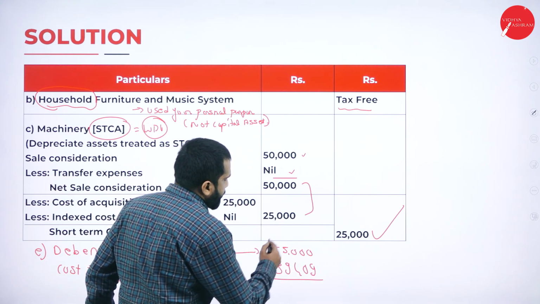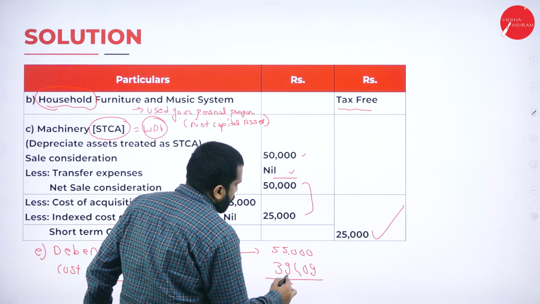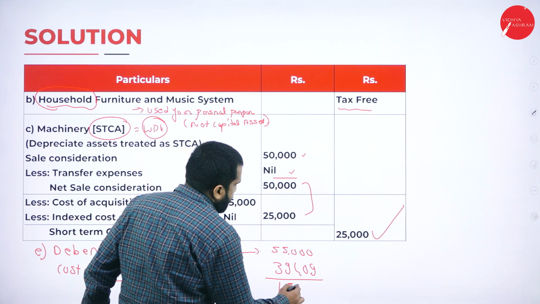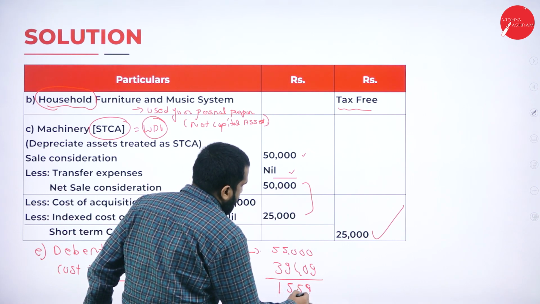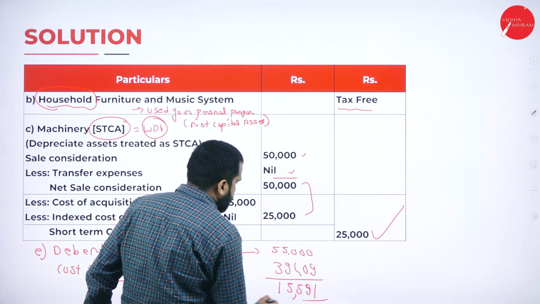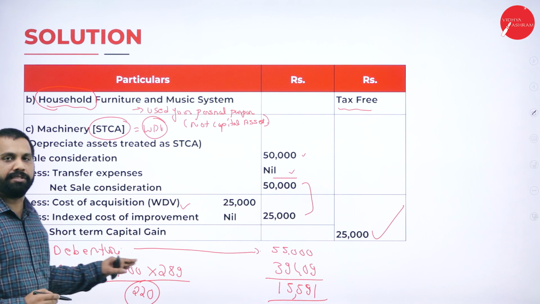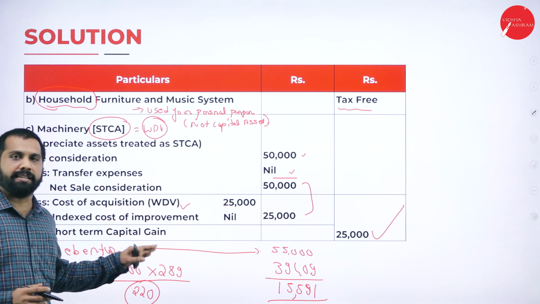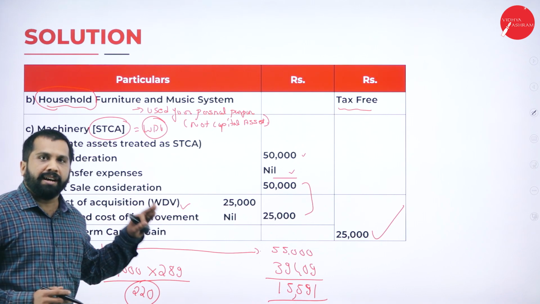So what will be your answer? If you calculate this, it will be 15,591. Yes. So this is your answer in case of debenture. Hope you have done the same answer. So if it is not done, please correct your answer.